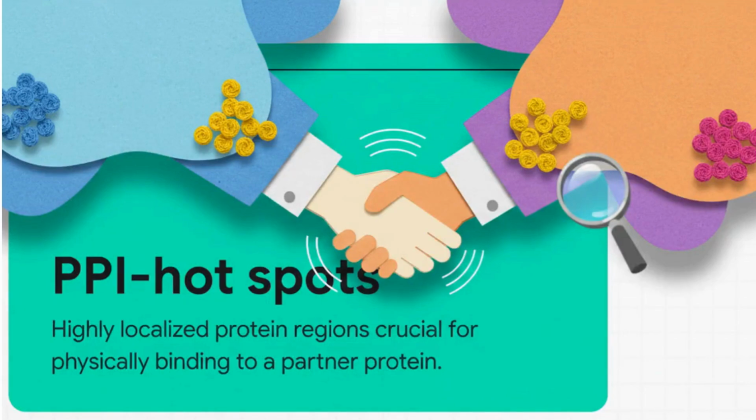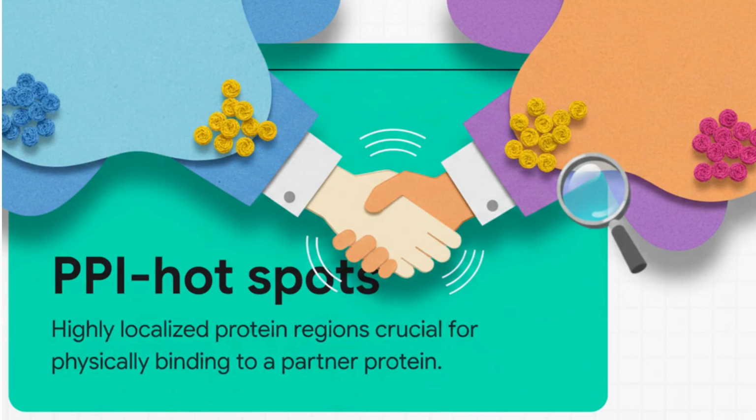Let's scale all the way down from these massive network graphs to physical atoms. How do two proteins physically lock together? The answer lies in PPI hotspots. These are highly localized, specific regions, sometimes just a few amino acid residues on a protein's surface, that are absolutely crucial for binding. If the interactome is a social network, a PPI hotspot is the actual physical handshake. The proteins themselves might be massive, but often only a tiny, tiny fraction of their surface area is responsible for making that connection.